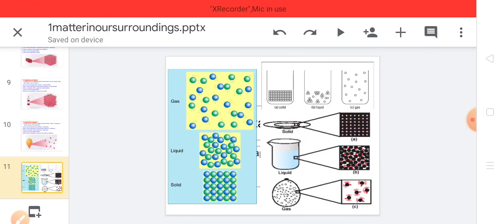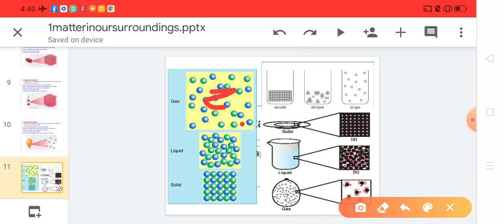Here you can see the diagram. In gases, there is large space between the gaseous particles. When the particles are moving away from each other, they are free from each other. Large space is there, whereas in liquid, little space is there between the particles. And in the solids, the particles are compactly arranged. They have minimum space between them.